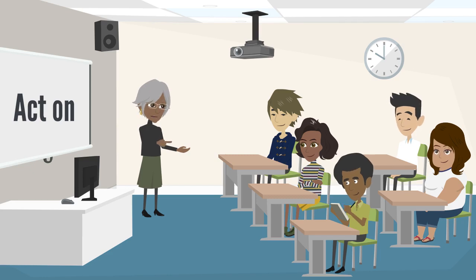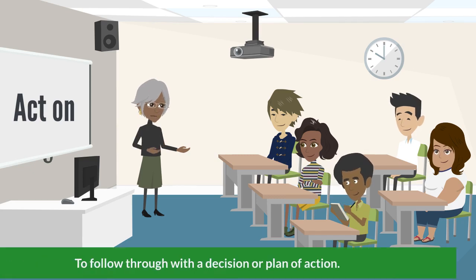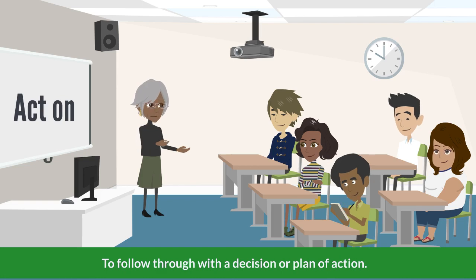Now, let's explore the third use. "Act on" can also mean to follow through with a decision or plan of action. It suggests that you are executing or carrying out something that has been previously decided. For example, the team acted on their strategy and successfully launched the new product.